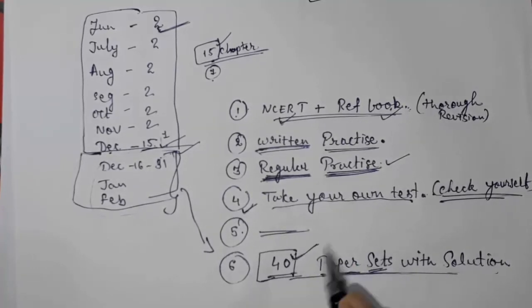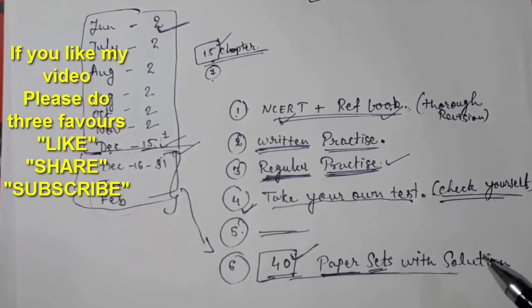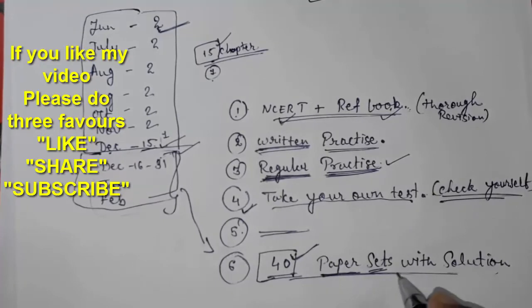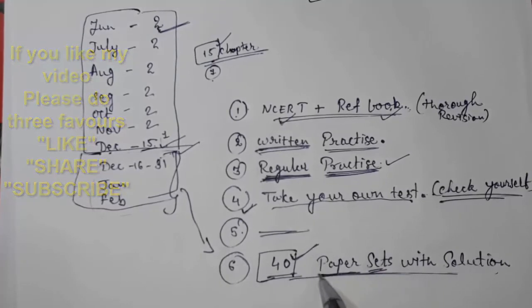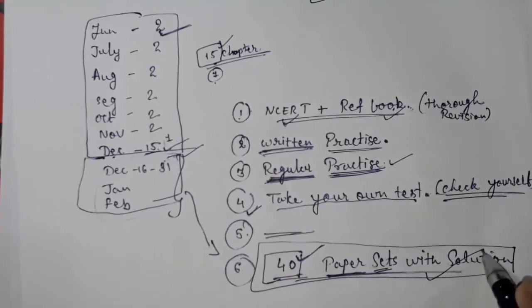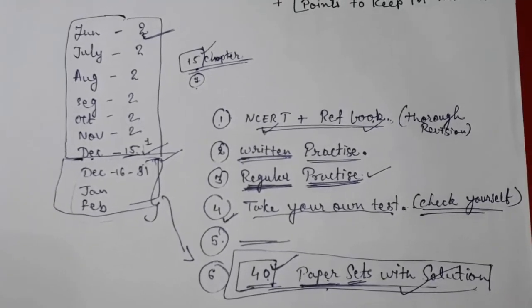You have to solve those 40 paper sets by yourself, and then you have to find out in what type of questions you are getting wrong answers, and then you have to rectify your mistakes. This way, slowly you will come to know at what point or in what chapter I am not getting the correct answer, and slowly you will get good marks after completing these 40 paper sets. So this way you have to prepare for your board examination.